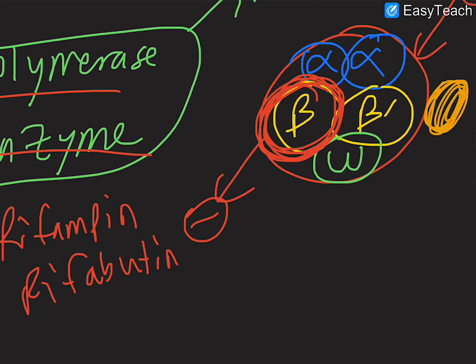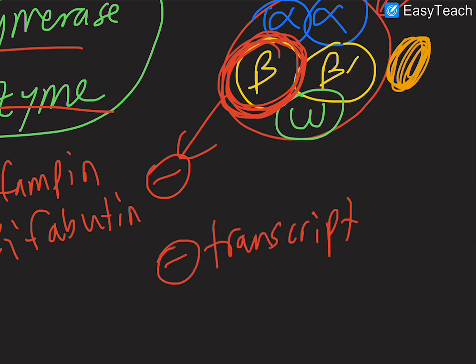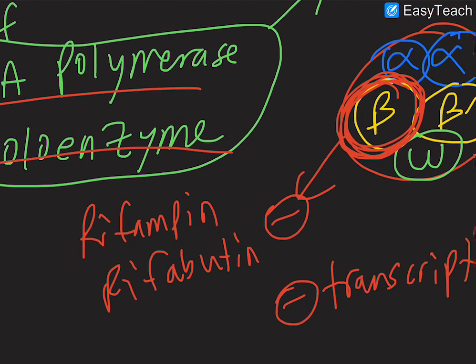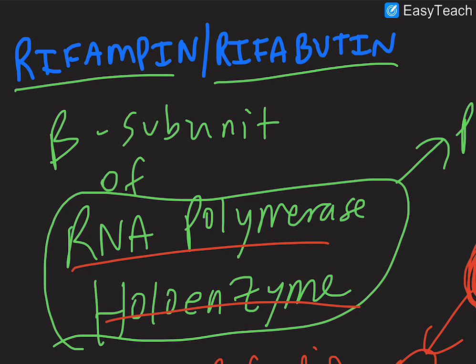So again, this will inhibit transcription for prokaryotes. That's why these two drugs can be used as antibiotics. So that's basically it for the important drugs and toxins we need to know that affect transcription.